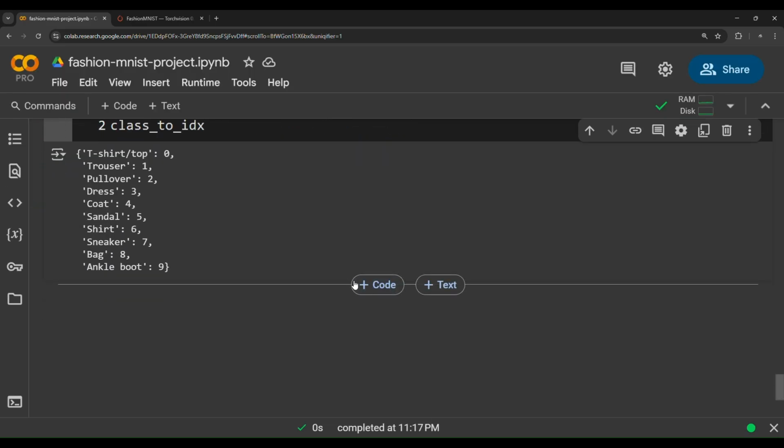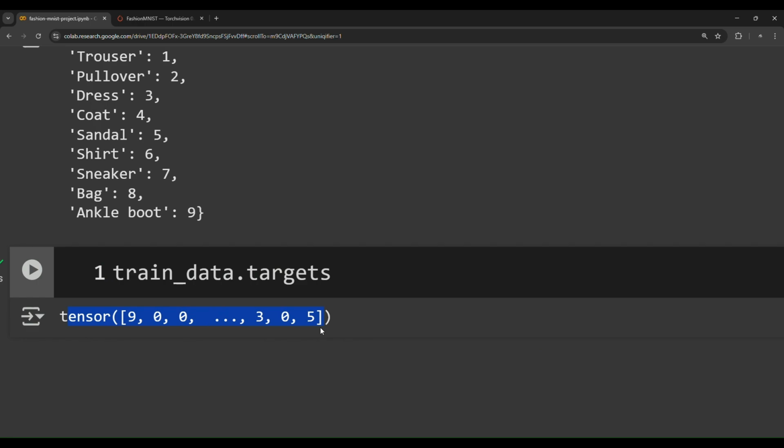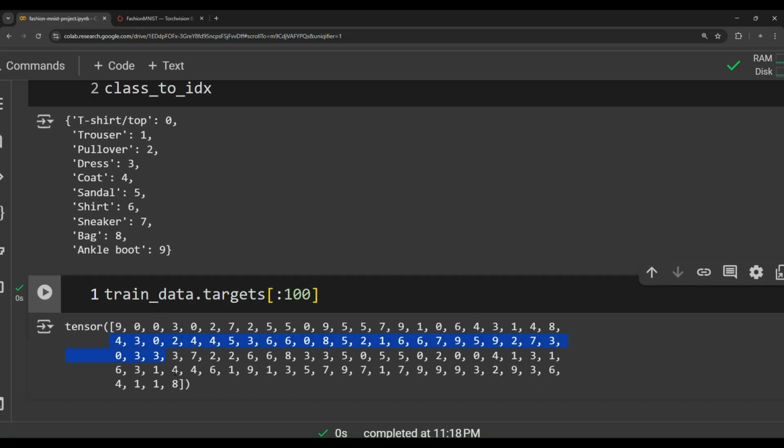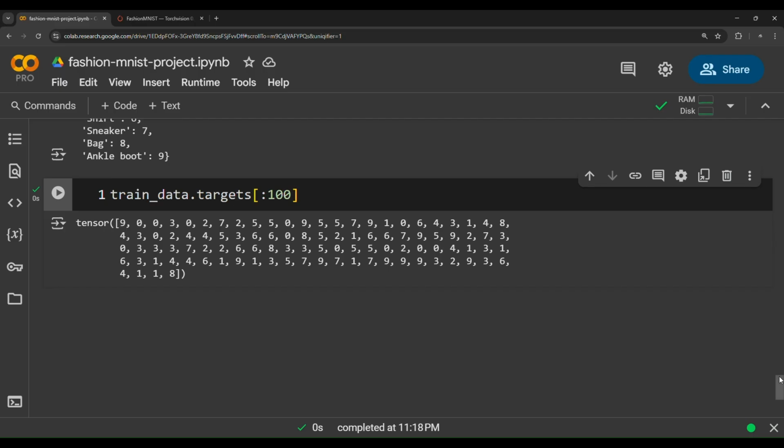So this is a dictionary, and then there's also another property called targets. train_data.targets. This property retains a big long tensor of all the targets of the train data. If you show the first 100 samples, these are the labels for the first 100 images. So 9 ankle boot, 0 t-shirt top, 0 t-shirt top, 3 dress, 2 and so on, until we finish the number of data samples in the train data.